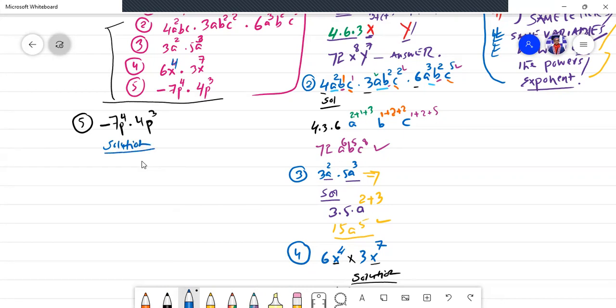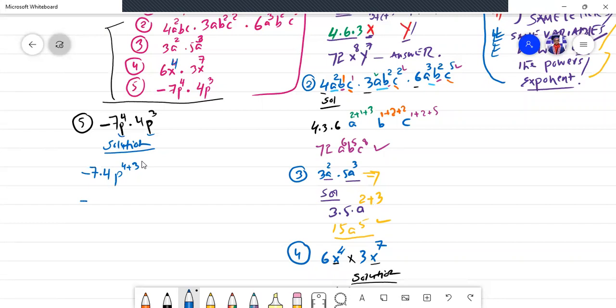So what will be the technique? Same, first we will arrange the numbers first. So minus 7 times 4. Now pick the letters and you will observe that p is available throughout the equation. Therefore we will take p as a common base and we will add the powers of the respective letters, 4 plus 3, so 7.